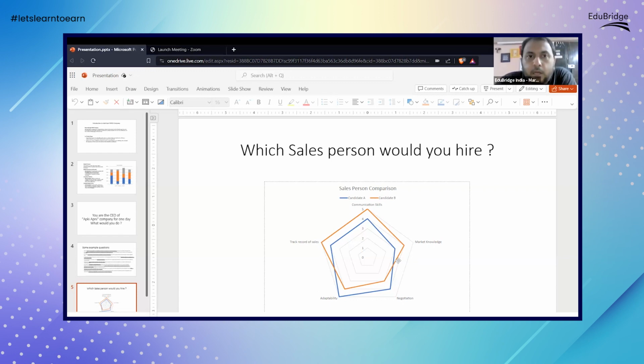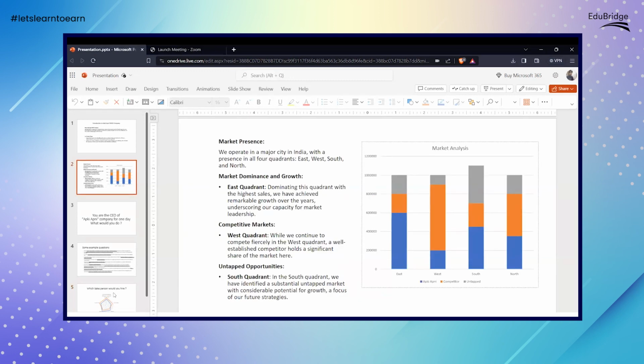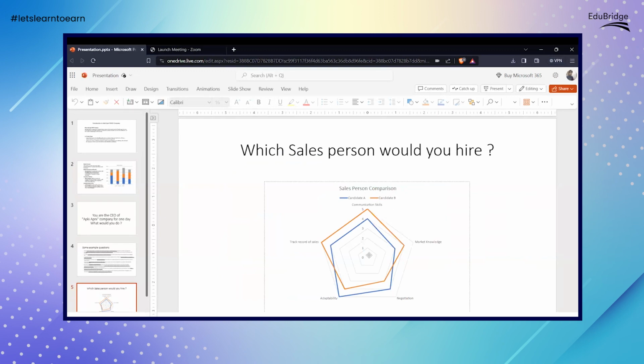Ritesh, before we proceed, what do you call this type of graph? The earlier slide was a bar graph. These are radar graphs. These are graphs which are used for such type of questions only, where the particular key pointers are not much relatable, like they are too distinguished from each other. That's why we are using this graph. Earlier we were just representing sales, so we were using the bar graph. This time we are using 5 attributes of a person, which are not too much relatable. That's why we are using this graph.